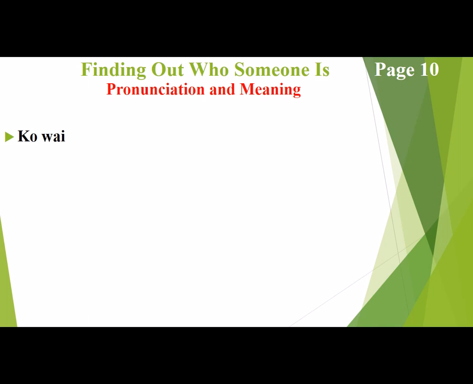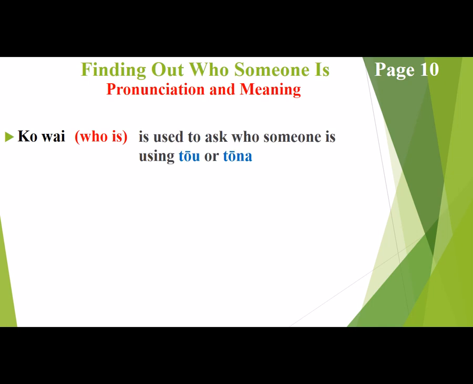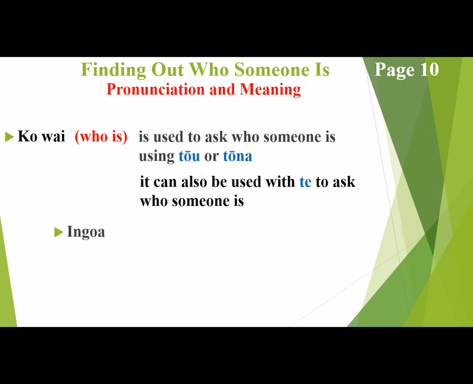So, ko wai simply means who is, and it is used to ask who someone is using tōu or tōna. Once again, this is at the top of your page in page 10 in the workbook 1. It can also be used with te to ask who someone is, and ingoa means name, and te simply means the.